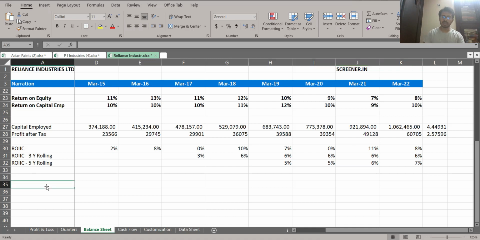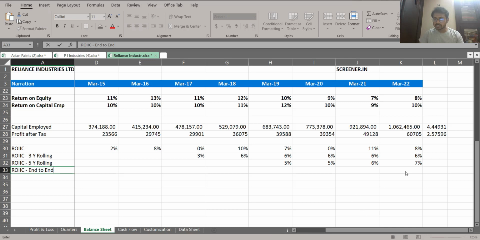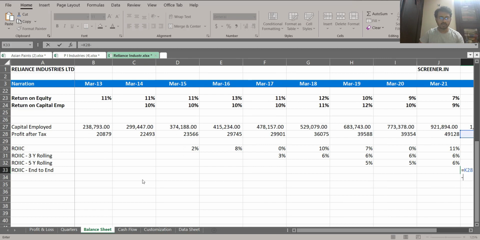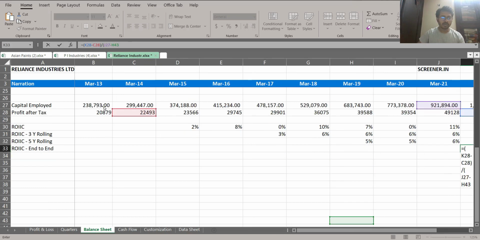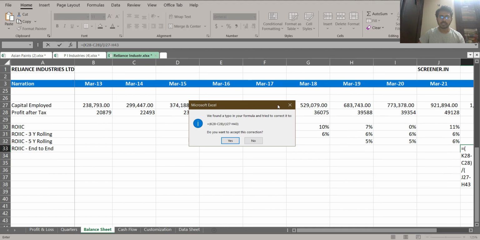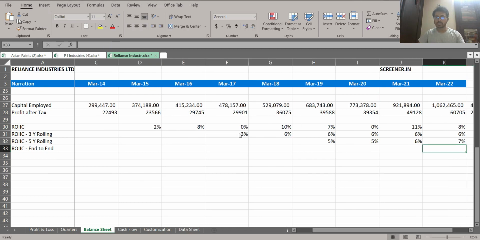Now we'll also do the same calculation that you had done before, that is ROIC on your end-to-end basis. Right? So if we do this calculation, that means we will take the profit of this year minus 2014 profit, which is here, and then we will divide it by the capital base of last year, which is here. Let's make sure that we put things in the right order, and from here we are going to take the capital employed. I think we have made some mistake here, so we'll do this calculation once again.